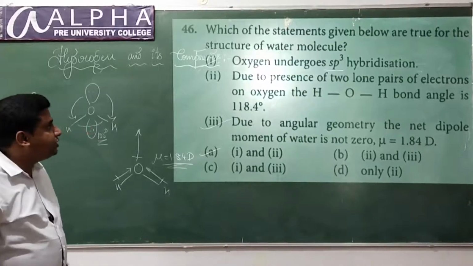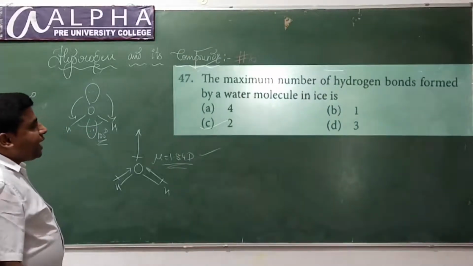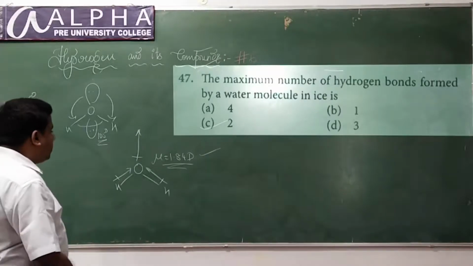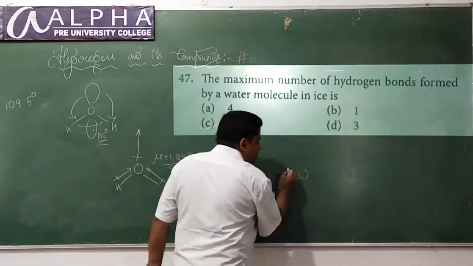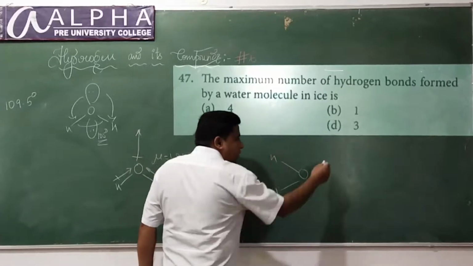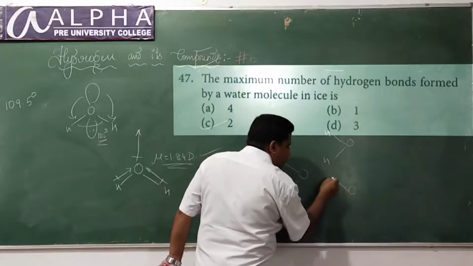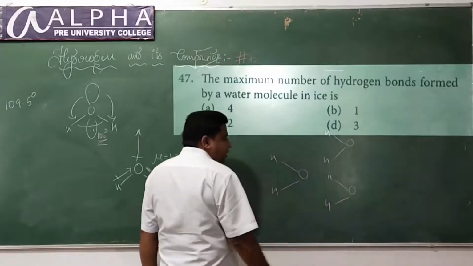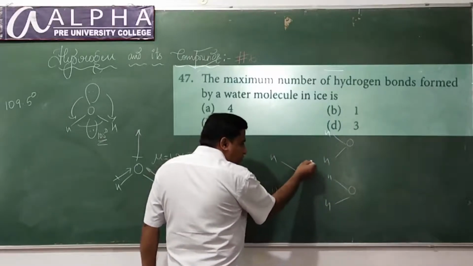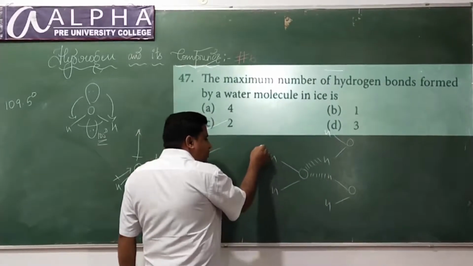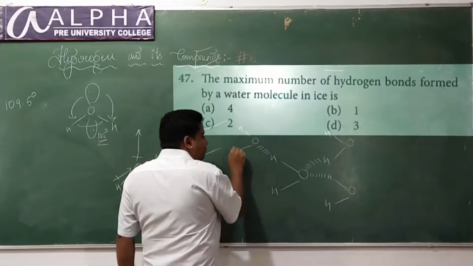Yes. Next question. The maximum number of hydrogen bonds formed by a water molecule in ice is? Look here, if this is a water molecule, maximum number of hydrogen bonds. Oxygen will form hydrogen bonds with two hydrogens, and each hydrogen will form a hydrogen bond with the next oxygen.